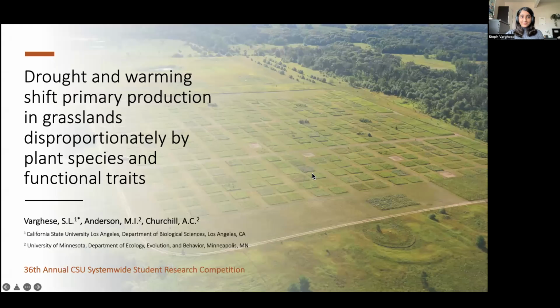Hi, my name is Steph Varghese, and I'm an undergraduate researcher of plant ecology in the Wright Lab at Cal State LA. I am honored to be sharing with you today some insights into how the interactive effects of climate change might impact plant community composition in the near future.